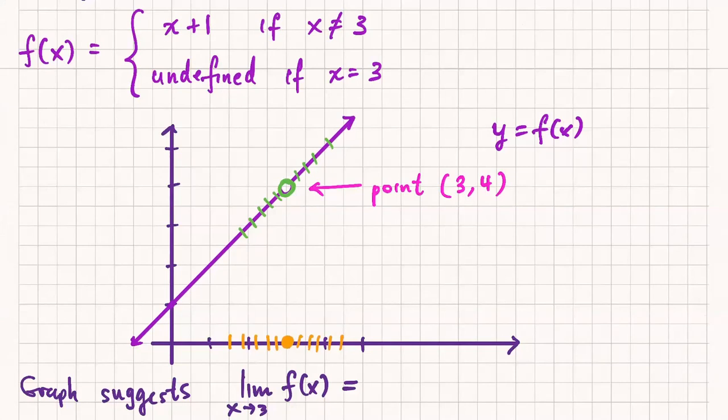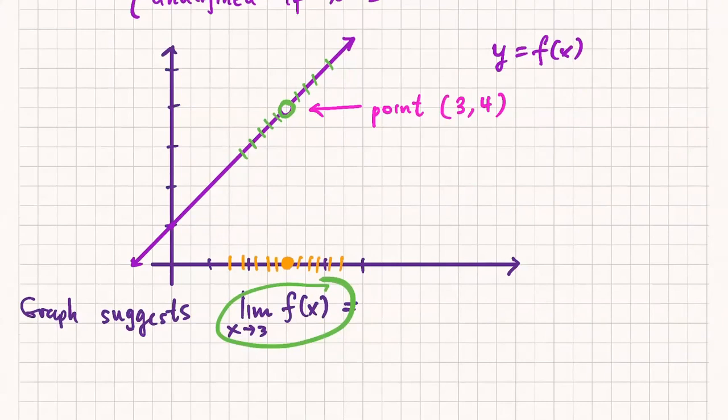Now, how does that help you calculate the limit? Remember, the limit is values of the function, right? This limit down here, circled in green, means you're asking, as x approaches 3, what happens to the values of f of x? And we know that graphically, the values of f of x correspond to the y coordinates of the graph, right? So all you have to say is, aha, the green values, y is approaching 4 for the green values. So therefore, that limit is approximately equal to 4.